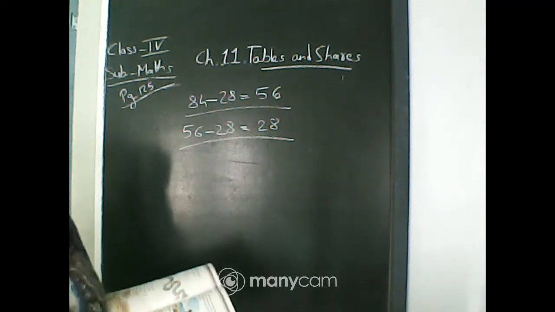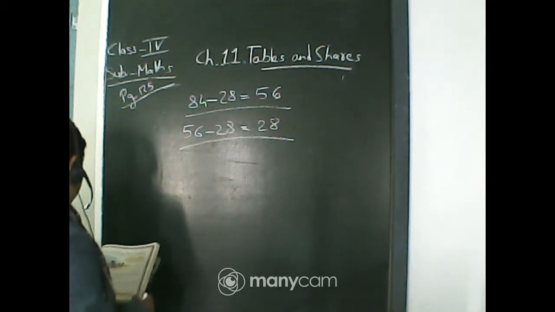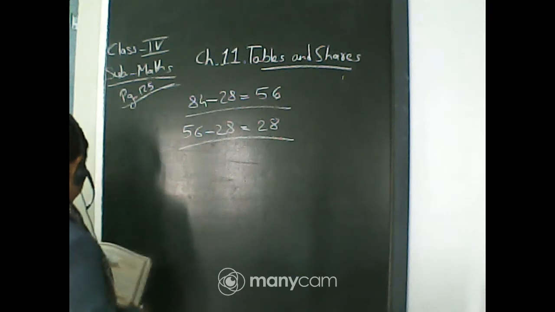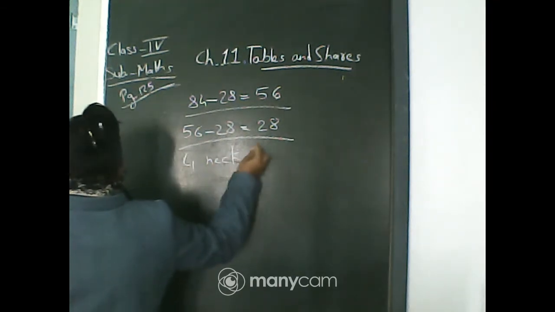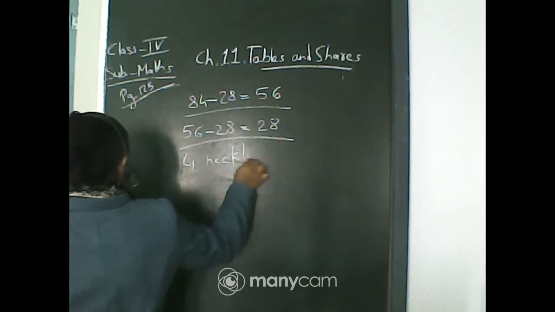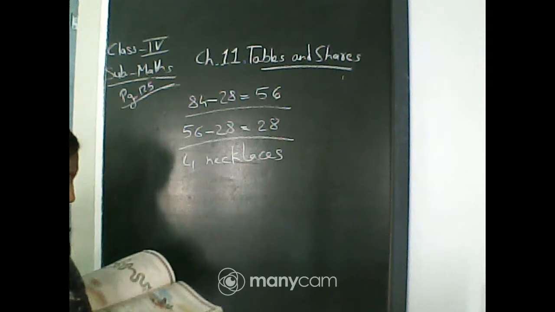It will be 4, not 3. So write 4. So how many necklaces can Dhruv make from 112 shells? 4 necklaces, because 112 divided by 28 is 4.